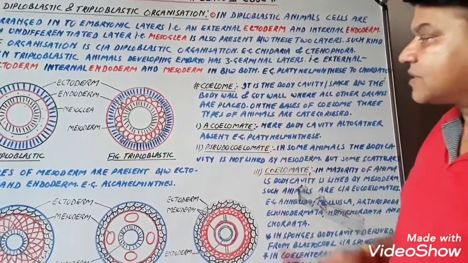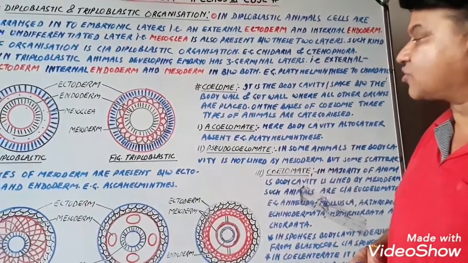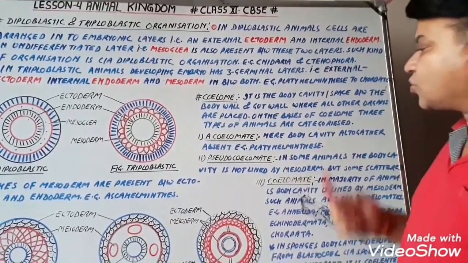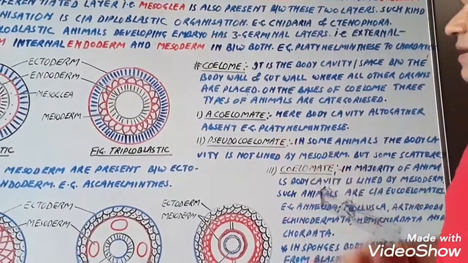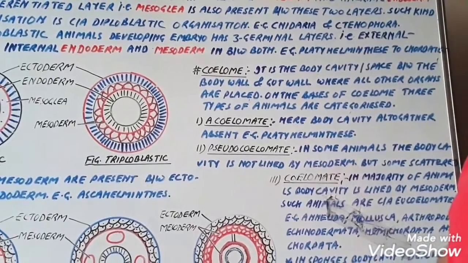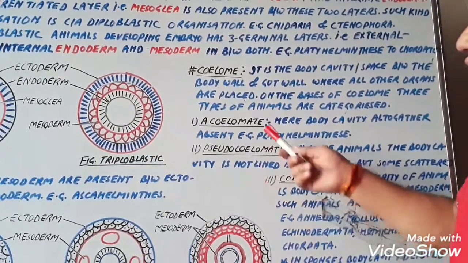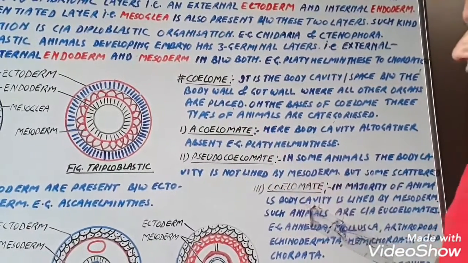Now, on the basis of coelom or body cavity, 3 kinds of animals are categorized. First of all, acoelomate. Here, body cavity is altogether absent. यहाँ पे कोई body cavity नहीं होती है. For example, Platyhelminthes, flat animals, just like the tapeworm, liver fluke, etc. So all such kind of animals are called acoelomate.